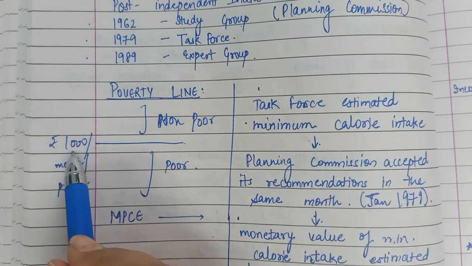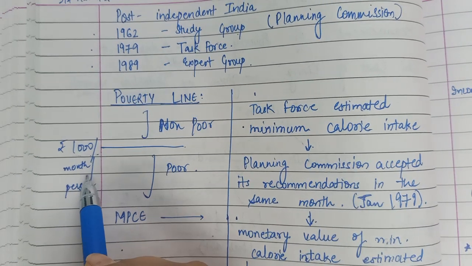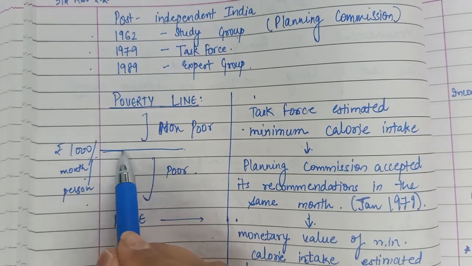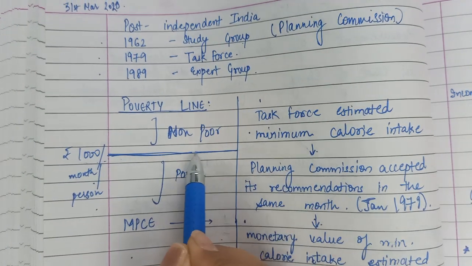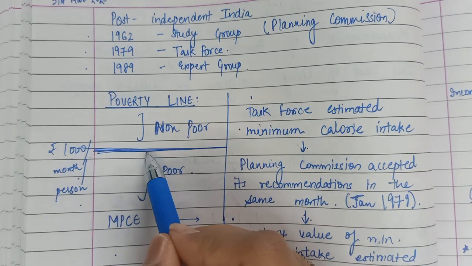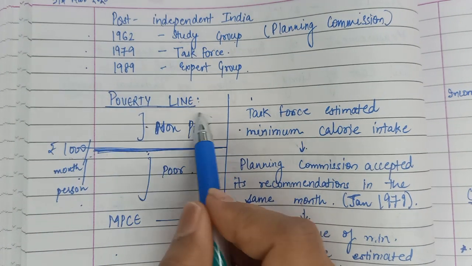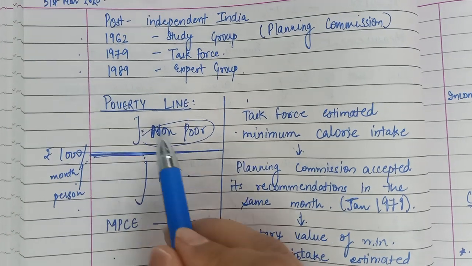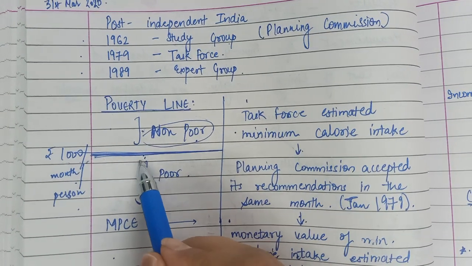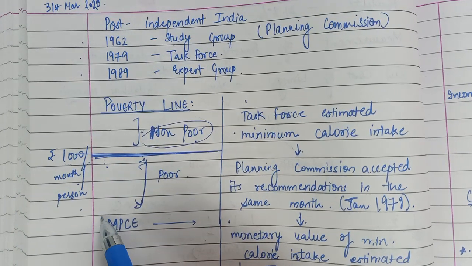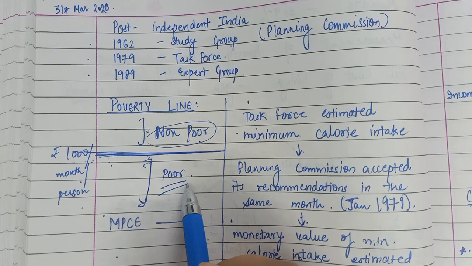So let us suppose 1,000 rupees per month per person is the poverty line in India, and this is the cutoff line. This is the imaginary line of income distribution. The people who are above this line are all considered to be non-poor. Anybody earning 1,000 plus is considered to be non-poor, and the people whose incomes are lying below this cutoff line are all called poor.